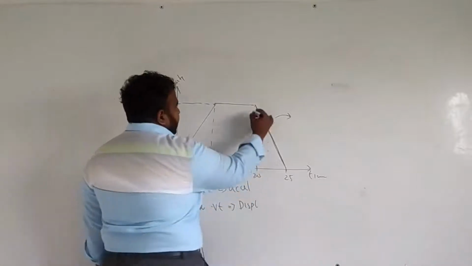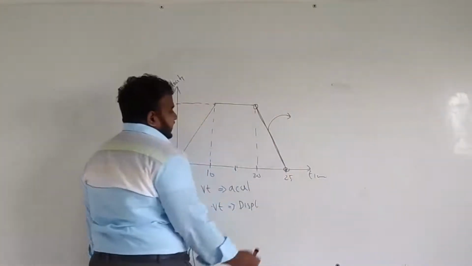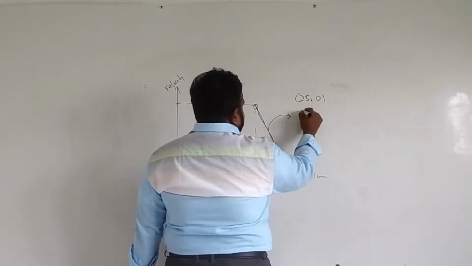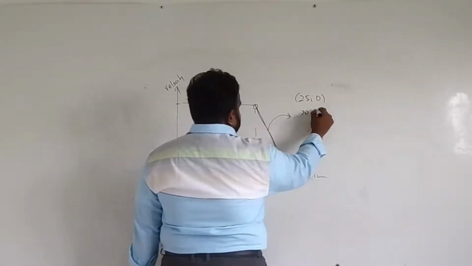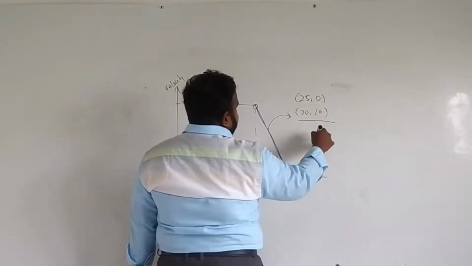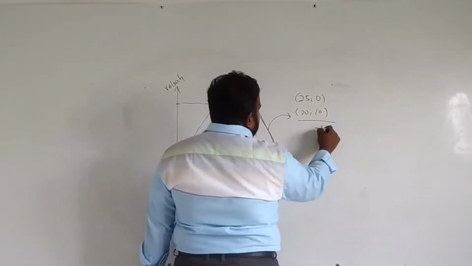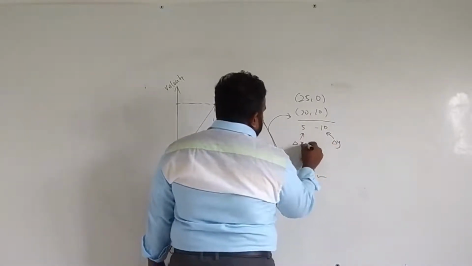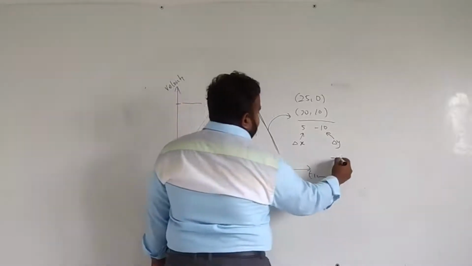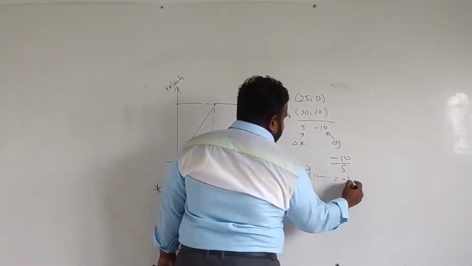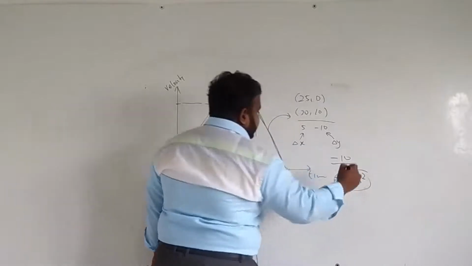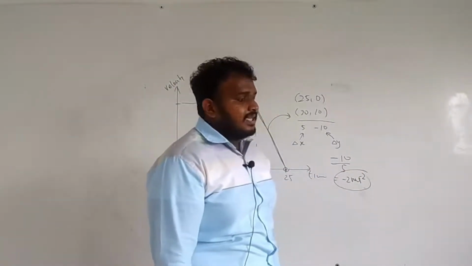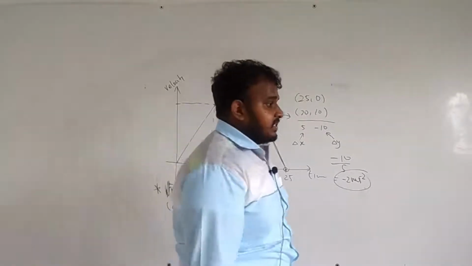I take 2 points to find the gradient: 25, 0 and 20, 10. If I subtract to get the delta y and delta x values, delta y is minus 10 and delta x is 5. Minus 10 divided by 5 is going to be minus 2 meter per second squared. So this is the acceleration, and the deceleration is going to be 2 meter per second squared. The first statement is correct.